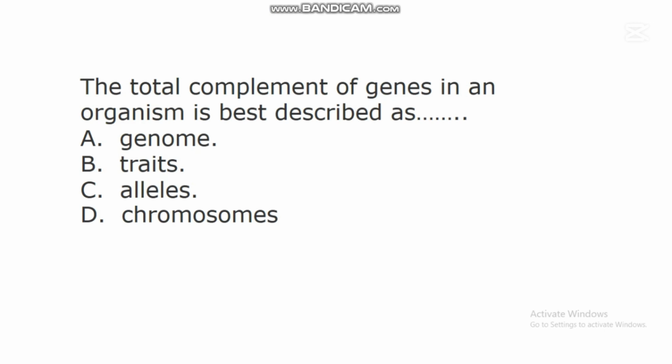The next question says, the total complement of genes in an organism is best described as dash. A. Genome. B. Traits. C. Alleles. D. Chromosomes. In this question, the correct answer is A.